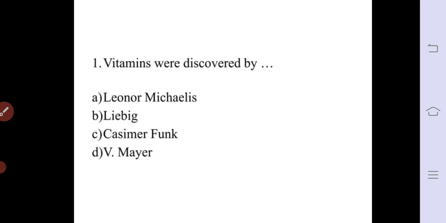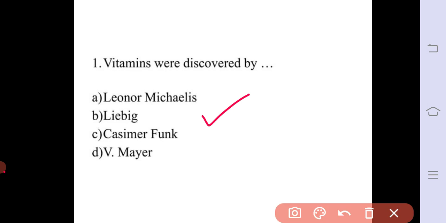The next question: vitamins were discovered by. The answer is option C, that is Casimir Funk. Casimir Funk in 1912 originally coined the term vitamine, and he is known as the father of vitamin therapy. The other option, Liebig, is well known for Liebig beef extract and a chemical fertilizer. So the correct answer for this question is option C, Casimir Funk.